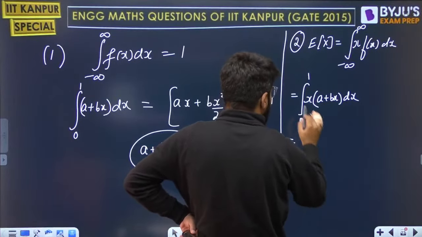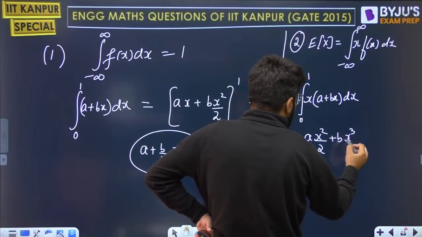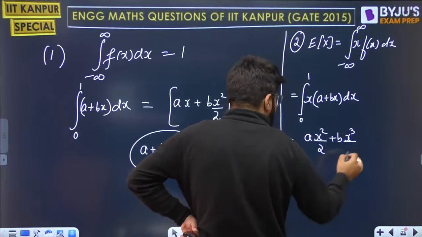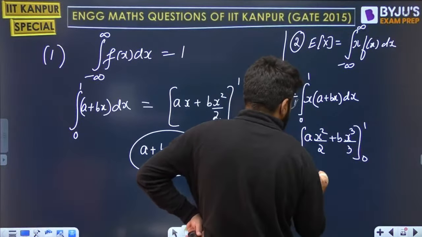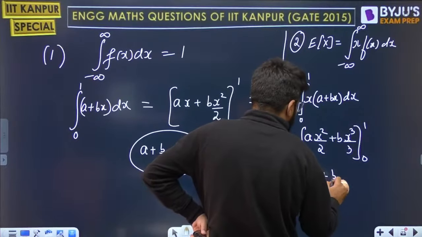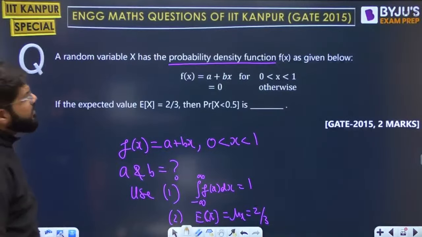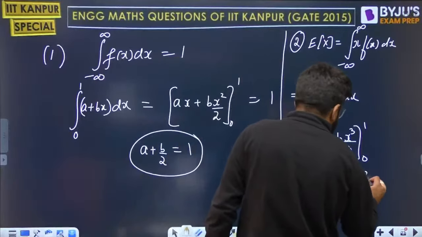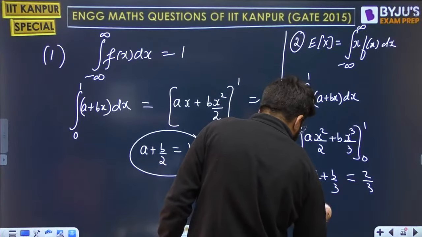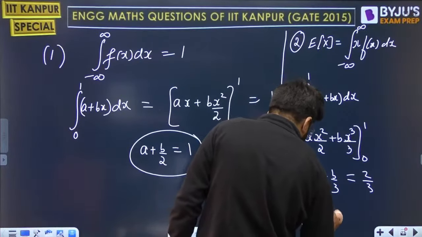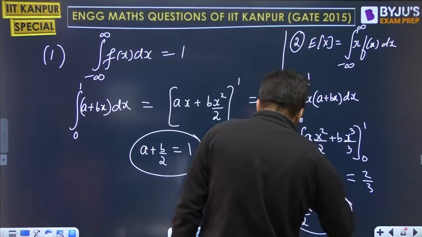So this is going to be the integral of ax, which is x square by 2, plus b x square, whose integral will be x cube by 3, right? And the limit is 0 to 1. Hence this is a by 2 plus b by 3, with the lower limit 0. But the mean is given to you as 2 by 3. So better if I multiply by 3: 3a by 2 plus b is equal to 2, right?